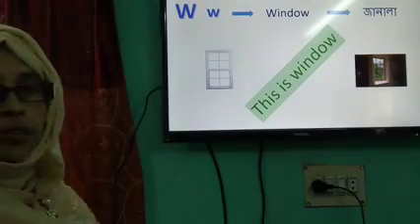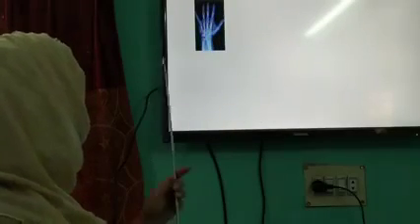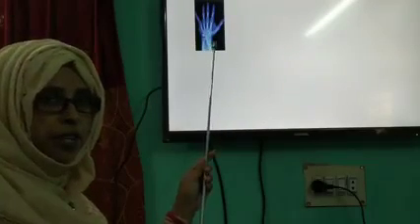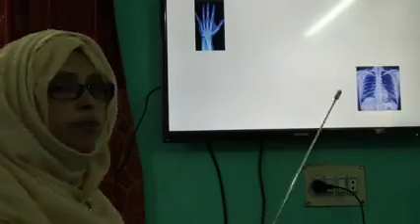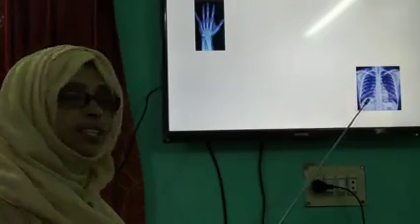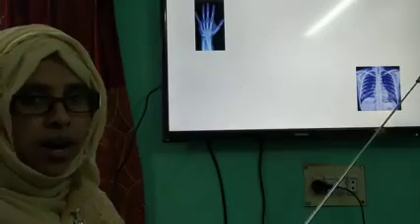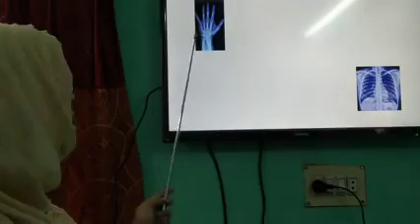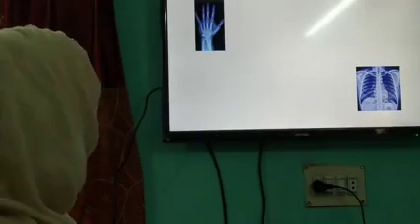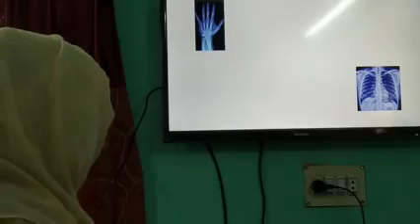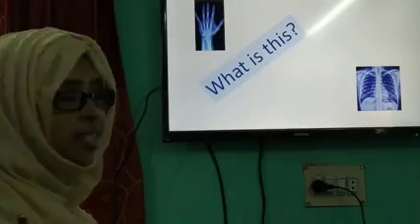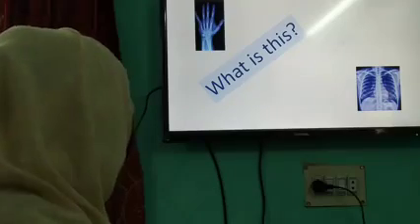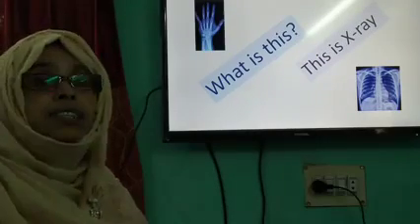So dear super learners, look at the screen again. What can you see? Here is a picture. Okay, look, here is another picture for you. What is this? Can you say what is this? Please think. Yes, this is X-ray.